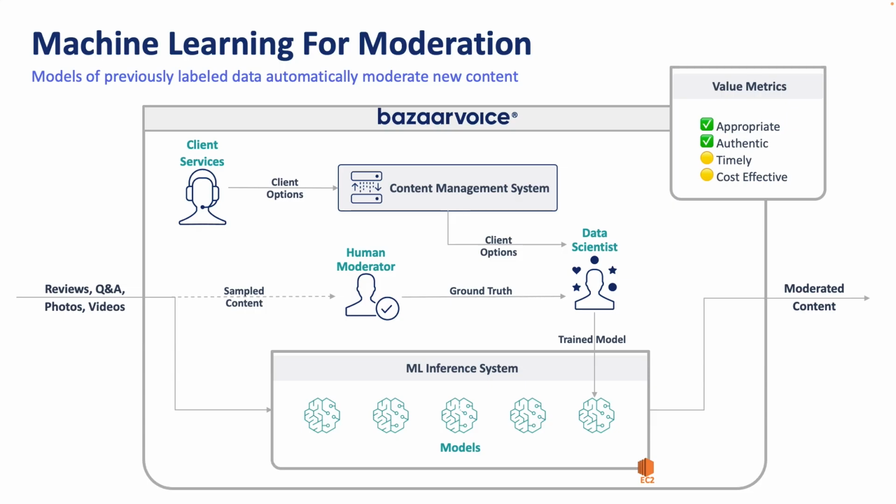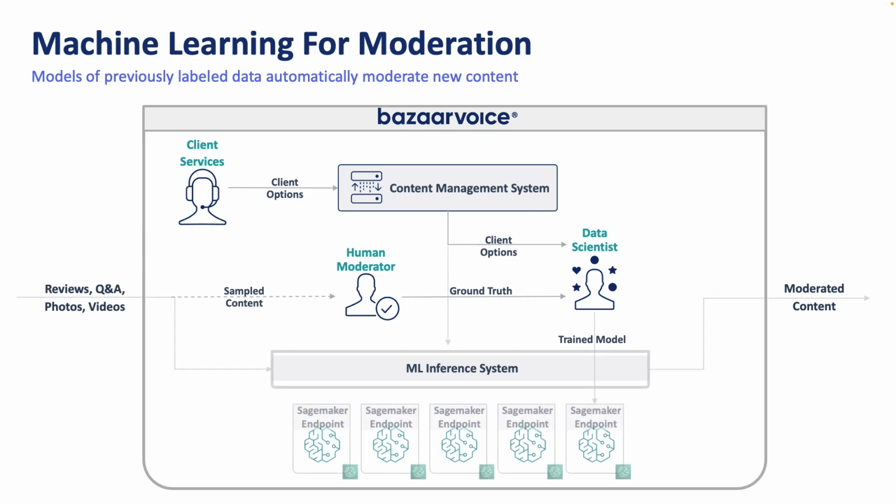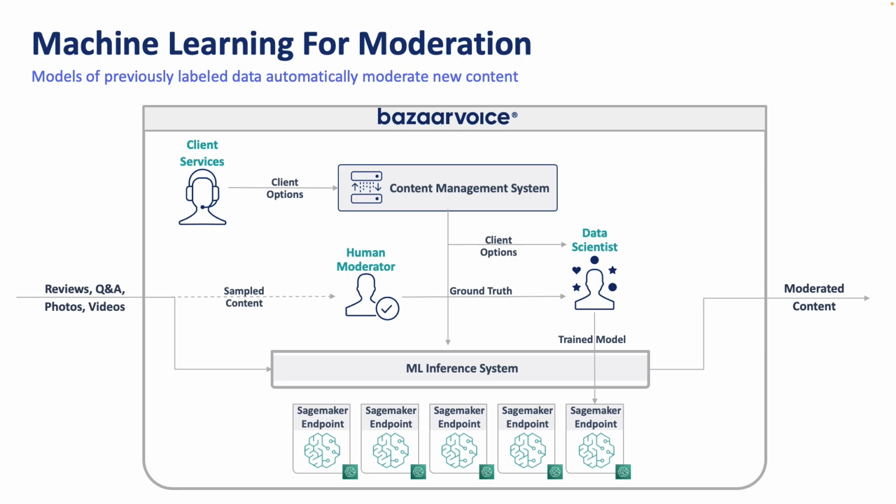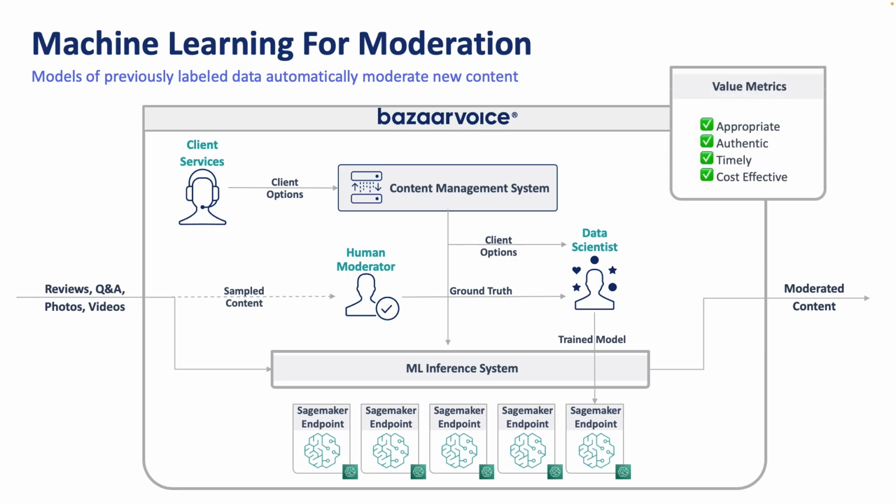Okay, so now, instead of deploying all of our models to EC2, we deploy each model to a separate Sagemaker serverless endpoint. We also share our client options with the ML inference system. This allows us to dynamically route the content to the appropriate models depending on the client's specifications. And by deploying the models to Sagemaker, we get quite a bit of scalability gains because like Lambda functions, they can scale out with traffic or turn off when they're not being used. This gives us a cost-effective and timely approach. Let's see the details here.